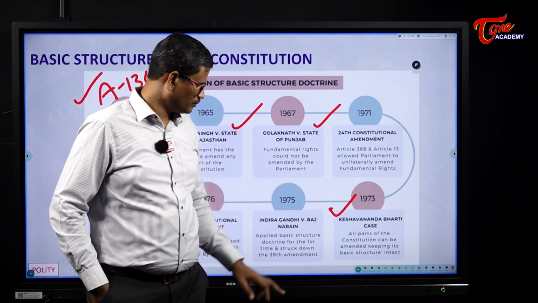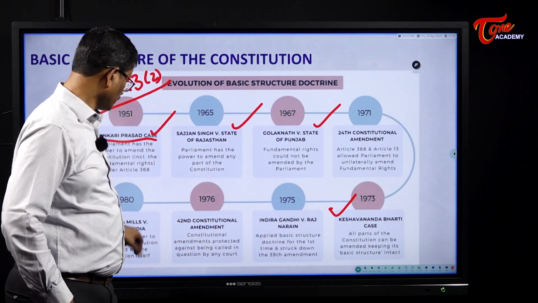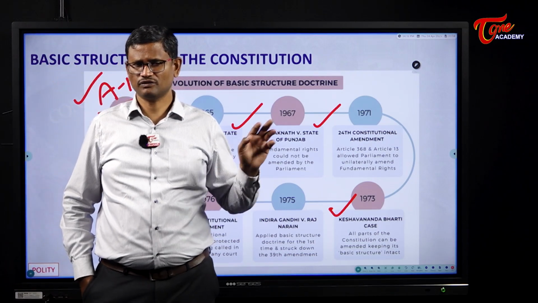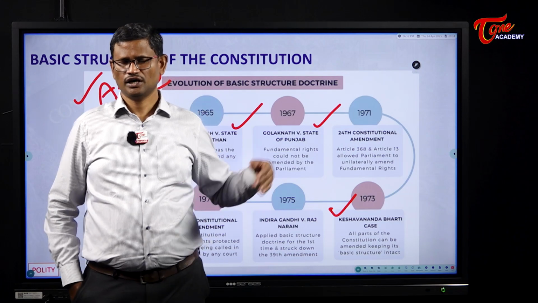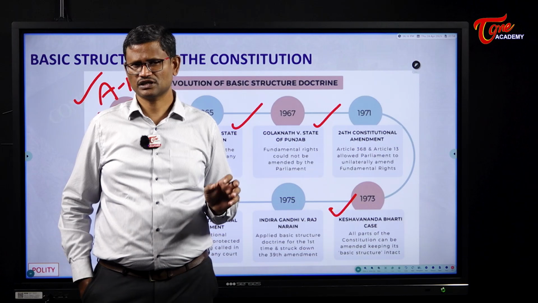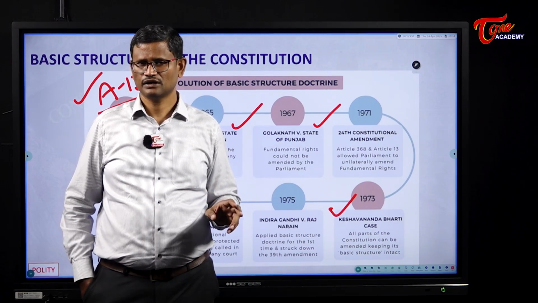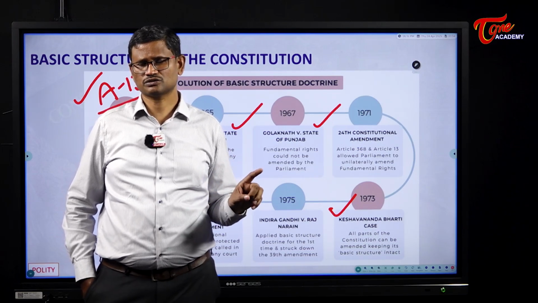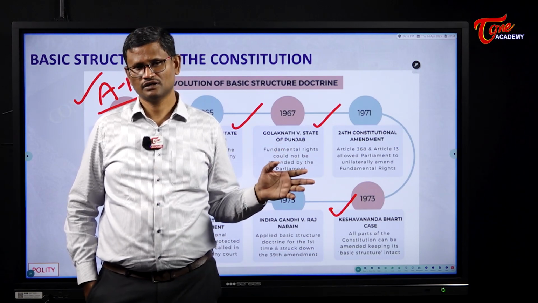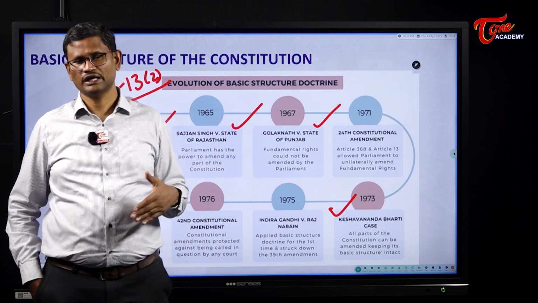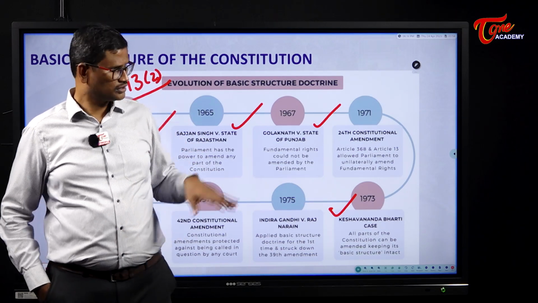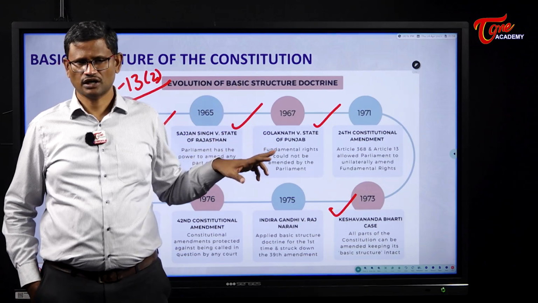So this 42nd Amendment was again challenged in the Minerva Mills case. In the Minerva Mills case, the Supreme Court repeated what it said in the Keshwananda Bharati case. It struck down portions of the 42nd Amendment. The Supreme Court said that the power of the Indian Parliament to amend the Constitution under Article 368 is a limited power, it is not an unlimited power. The basic features of the Indian Constitution cannot be taken away by amendment. So that's how the doctrine of basic structure has evolved in India.